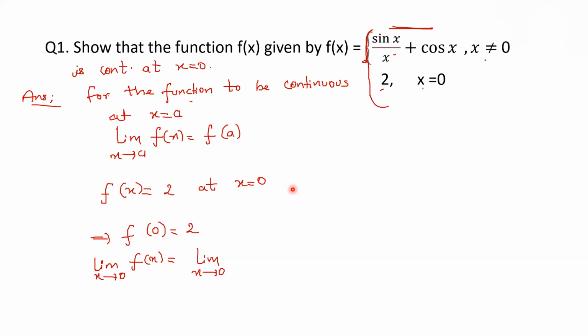Can you repeat the question? Yeah, the question is we have two functions here. f(x) is equal to this when x is not equal to 0, and when x is equal to 0, we have f(x) equal to 2. So when we are trying to find out the limit, which function will we choose, first or second? And also the reason.